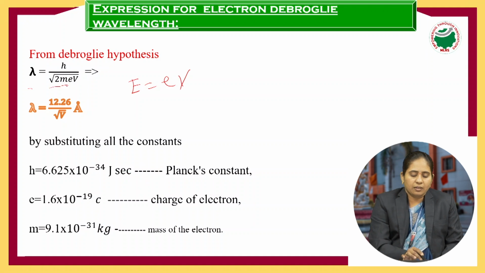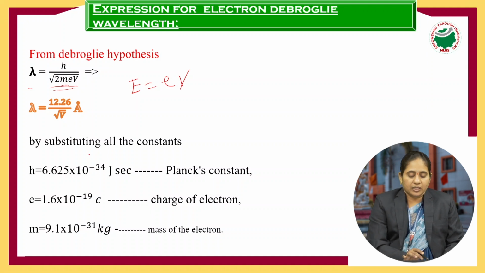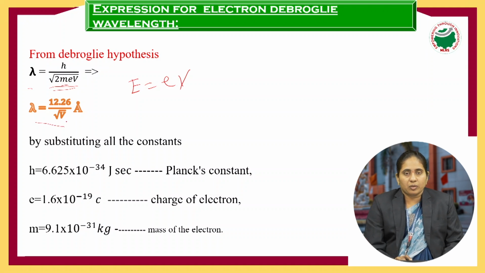By substituting all the values in the equation, we get lambda equal to h by under root 2meV, where h is Planck's constant, m is the mass of the electron, e is the charge of the electron, and V is the potential applied. Everything is constant except the voltage applied, so voltage is a variable. By application of voltage only, the electron gets accelerated. By substituting all these values, you will get the equation lambda equal to 12.26 by root V angstrom. Here angstrom is the unit of the wavelength.